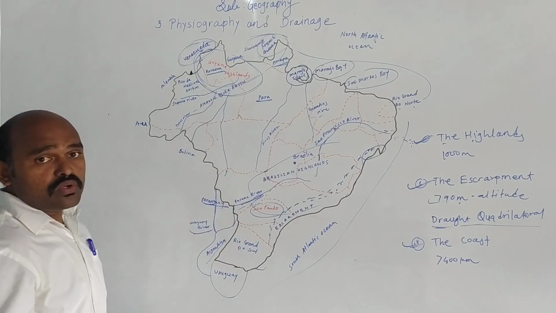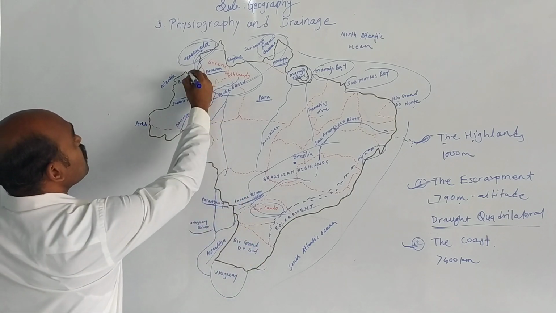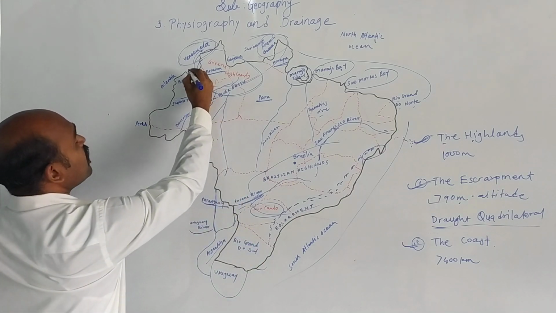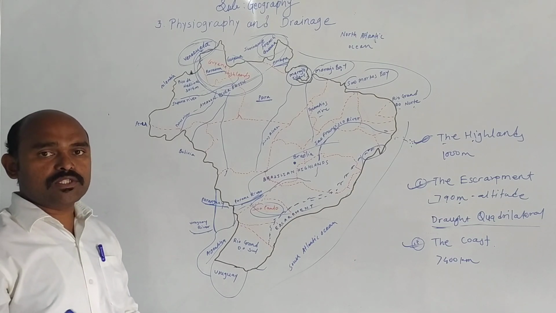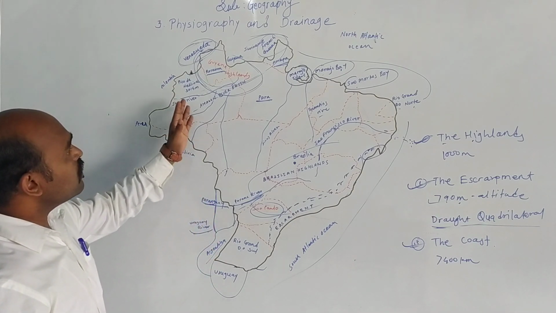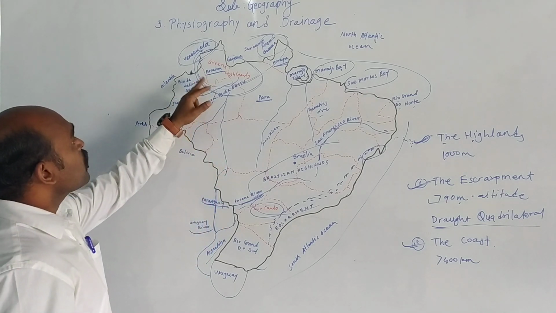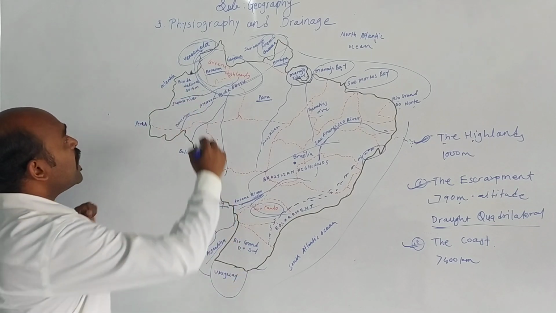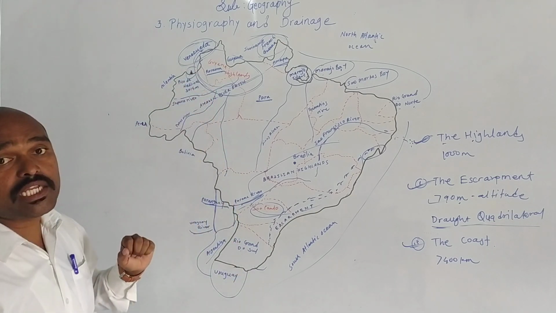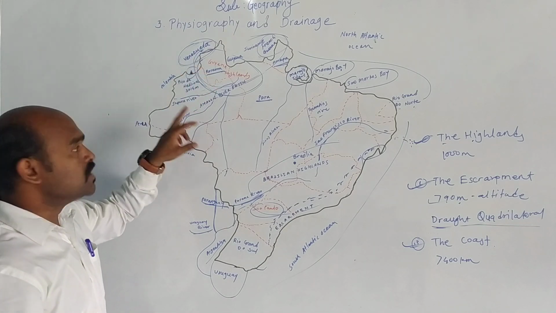One more point I would like to discuss is the highest peak. As India has many peaks, here we do not find many peaks in Brazil, but only the highest peak, Pico da Neblina, which is located on the border of Venezuela and Brazil.